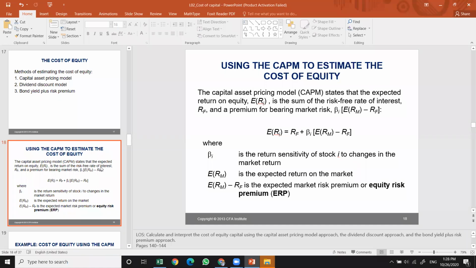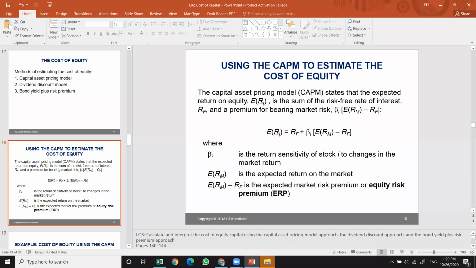Okay, coming to the first part, the estimation of the cost of equity through the CAPM model. The capital asset pricing model states that the expected return on equity is the sum of the risk-free rate of interest and a premium for bearing market risk that cannot be diversified. So it has mainly two parts: the risk-free rate, where there is no risk and you just get a certain amount of money, and market risk that cannot be diversified, for which you get compensated.